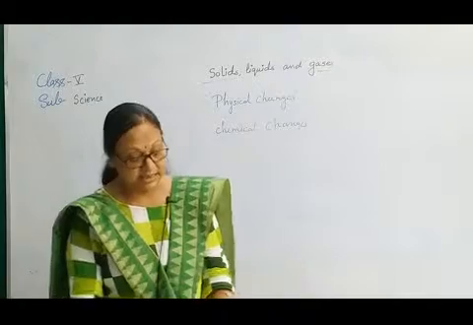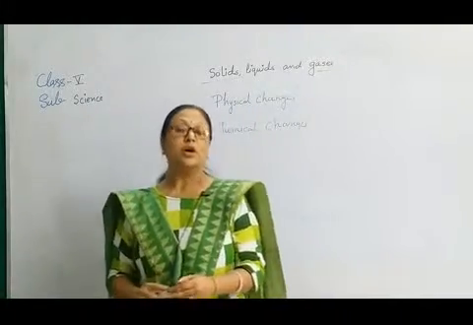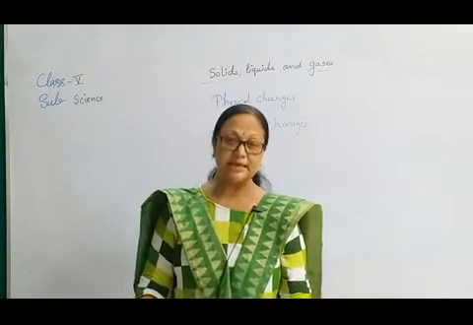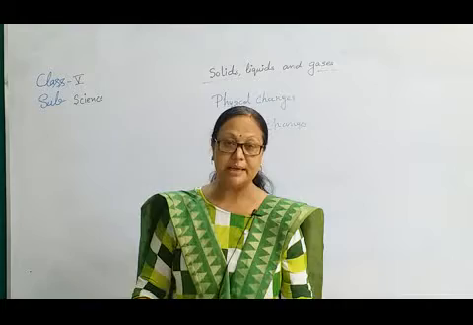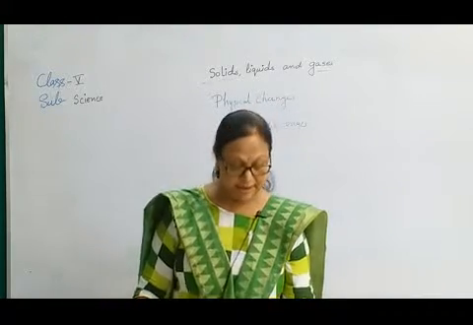So what are the chemical change and the physical change? The definition of physical change: when the change occurs in the shape, size, color and state of matter, it is called physical change.